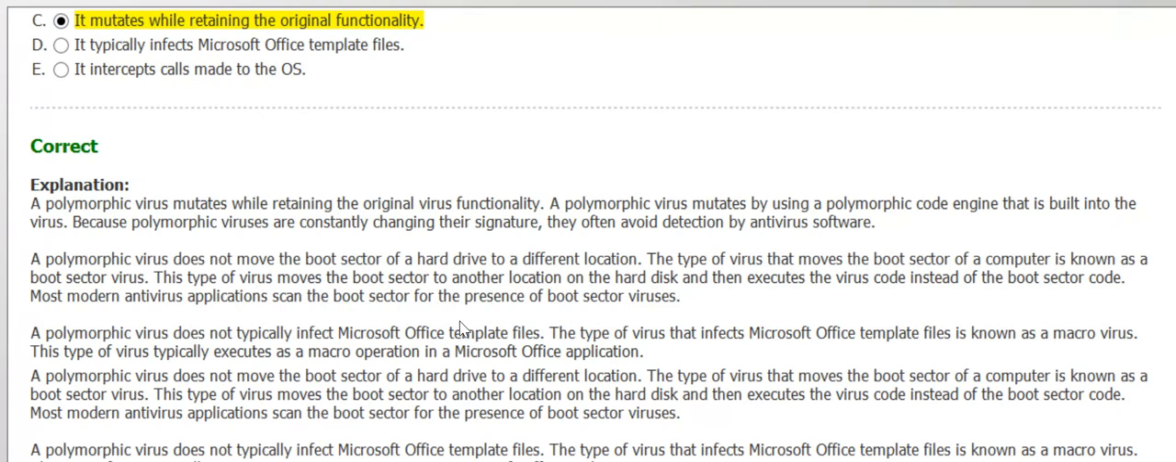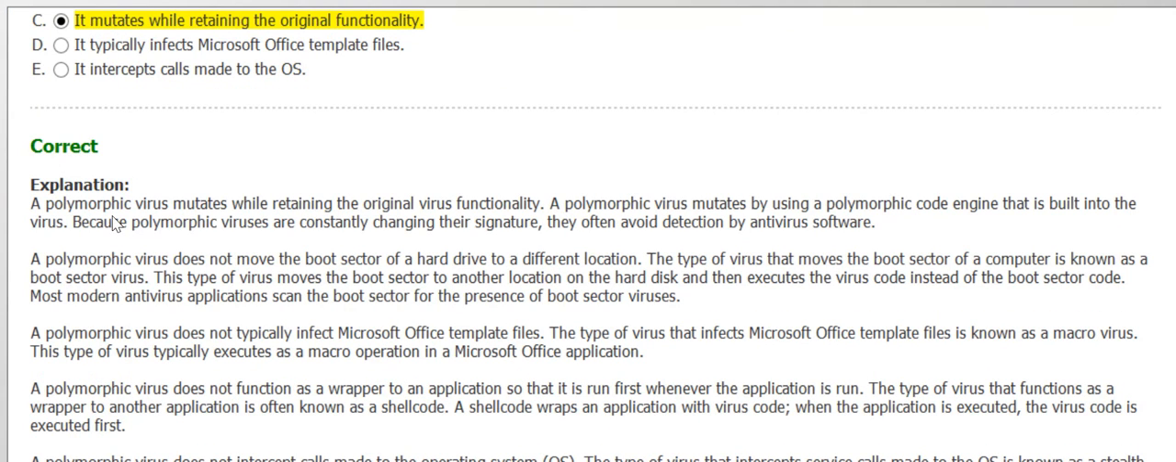Let's see the answer. Yeah. So a polymorphic virus mutates while retaining the original virus functionality. It's built into the virus. They're constantly changing their signature. They often avoid detection by antivirus software because they change their signature. For the boot sector, there's another virus called the boot sector virus, and for Microsoft template files, the virus which infects them is the macro virus.